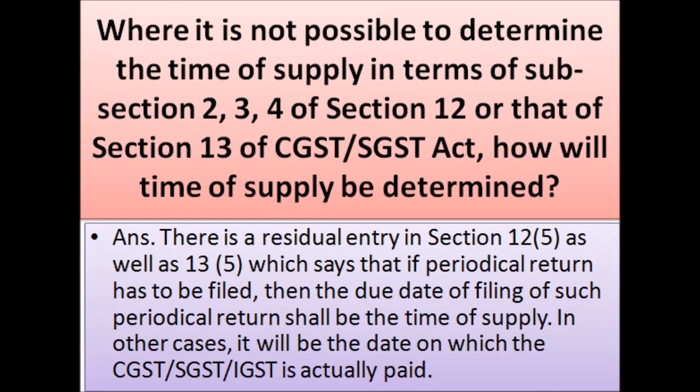Where it is not possible to determine the time of supply in terms of subsection 2, 3, 4 of Section 12 or that of Section 13 of the CGST/SGST Act, how will time of supply be determined? There is a residual entry in Section 12(5) as well as 13(5), which says that if periodical return has to be filed, then the due date of filing of such periodical return shall be the time of supply. In other cases, it will be the date on which the CGST/SGST/IGST is actually paid.